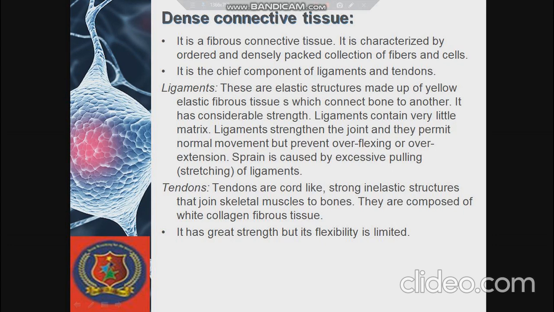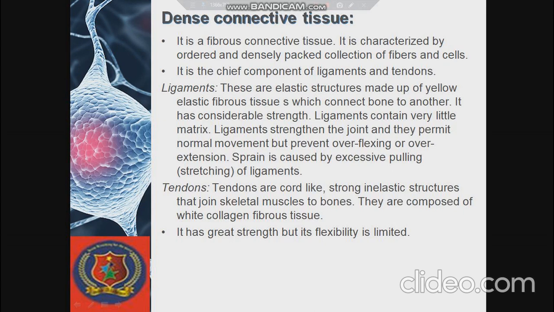We have learned a little about ligaments and tendons even in our earlier classes, in your lower classes. Now let us discuss tendons in detail. Tendons are cord-like, strong, inelastic structures which are used to join skeletal muscles to the bones, and hence their role is only to join the muscles to the bones. They are inelastic, that is, they are not flexible, and they are mainly made out of white fibrous tissue which has great strength. That is, they are very strong, but they have very limited flexibility.